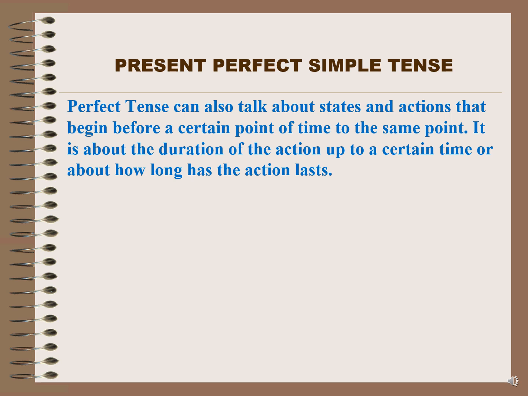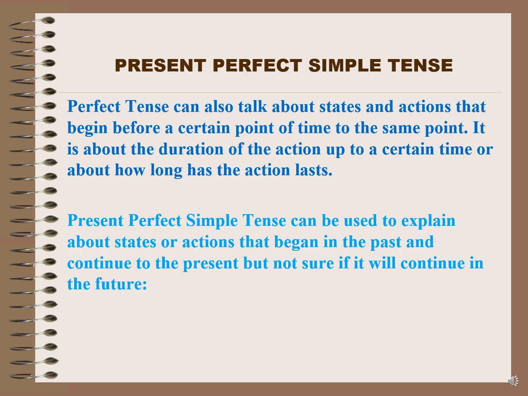Present perfect simple tense. As we know, perfect tense can also talk about states and actions that begin before a certain point of time to the same point. It is also about the duration of the action up to a certain time, or about how long the action has lasted. Present perfect simple tense can be used to explain states or actions that began in the past and continue to the present, but not sure if it will continue in the future.